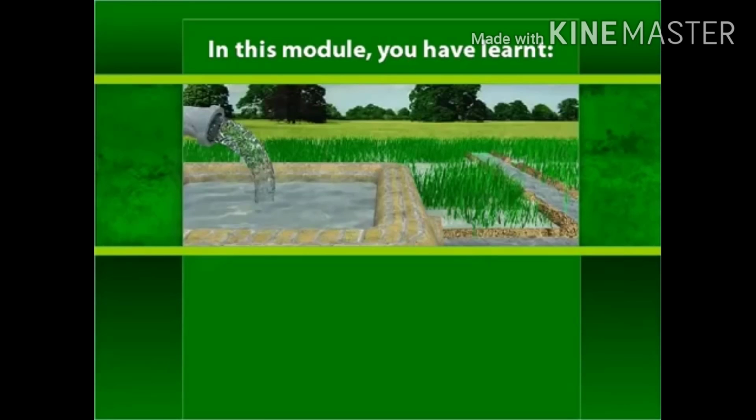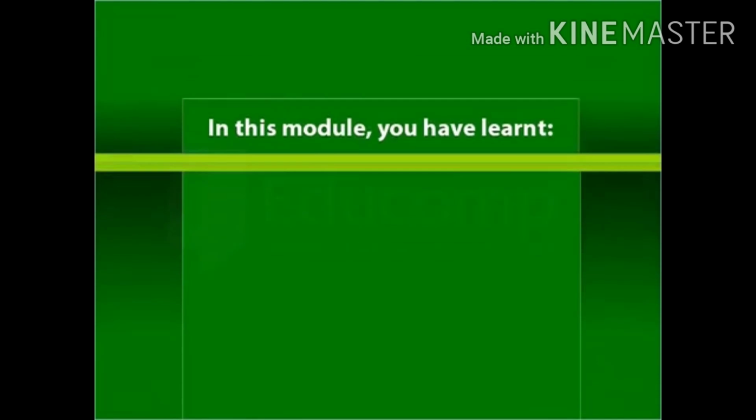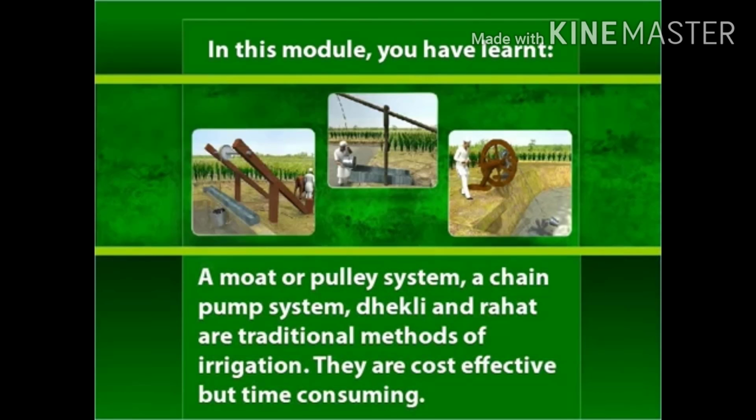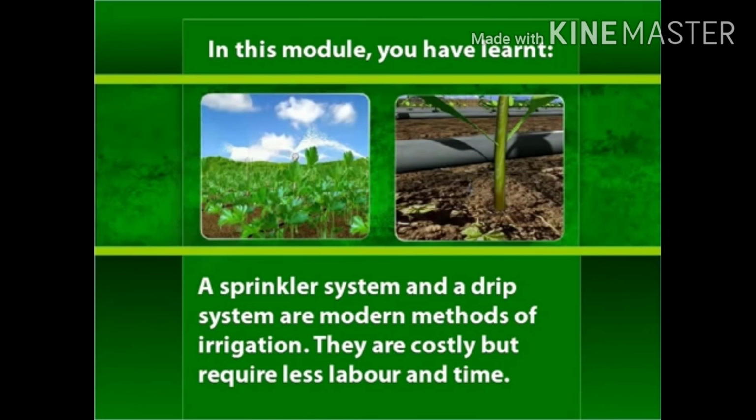In this module you have learned: Irrigation is the artificial method of supplying water to crop fields to assist crop production. A motor pulley system, a chain pump system, Dhekli and Rahat are traditional methods of irrigation. They are cost-effective but time-consuming. A sprinkler system and a drip system are modern methods of irrigation. They are costly but require less labor and time.